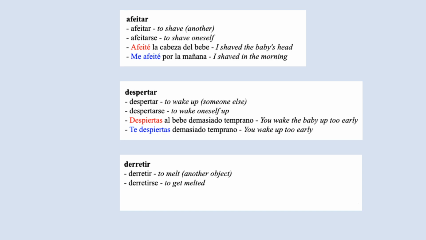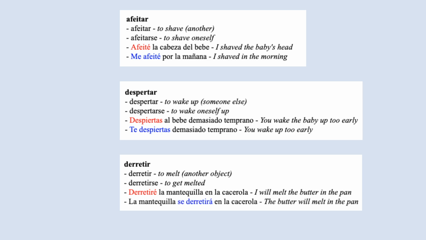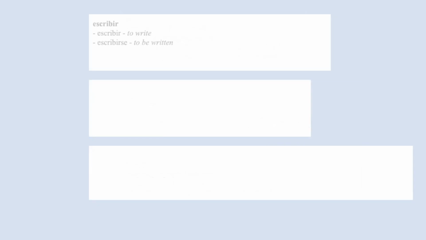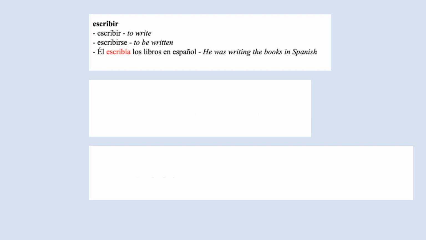Derretir is to melt another object, and derretirse is to get melted. Derretiré la mantequilla en la cacerola. La mantequilla se derretirá en la cacerola. Escribir is to write. Escribirse is to be written. Él escribía los libros en español. Los libros se escribían en español.